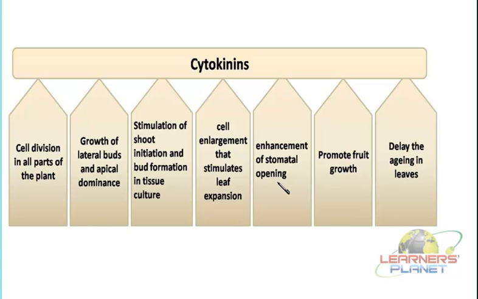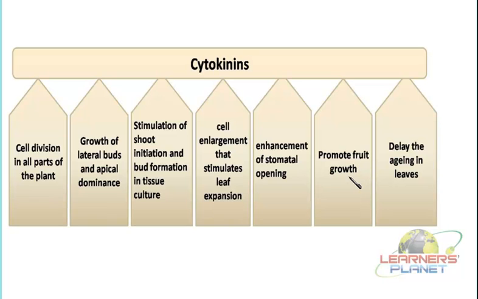Now this process, the opening of stomata, is under the control of the cytokinins. We can say these cytokinins can enhance this particular process. Earlier we had studied that the process is under the control of the water content inside these guard cells, isn't it? But the phenomenon is even enhanced by the hormone cytokinin. So along with that water level, the cytokinins are going to support these stomatal openings.